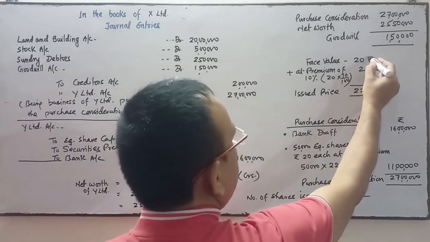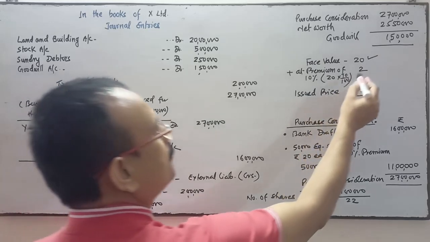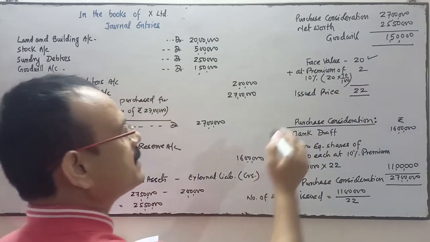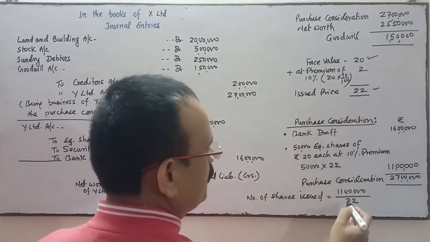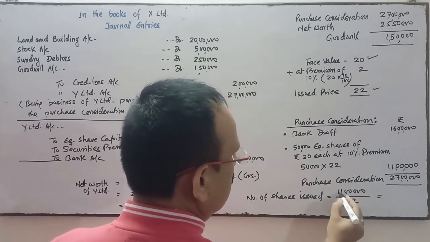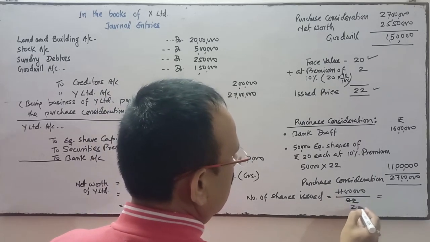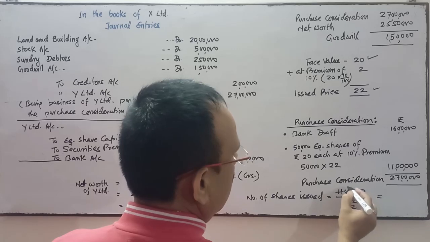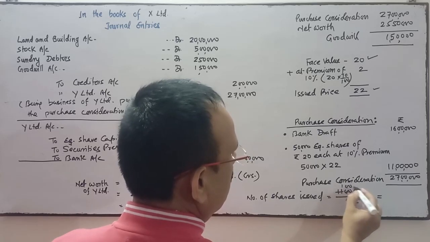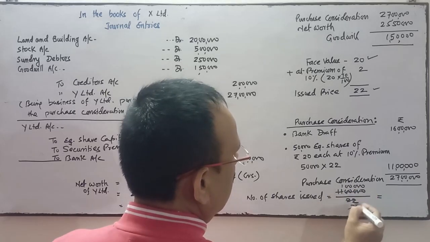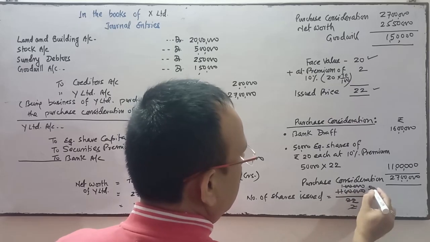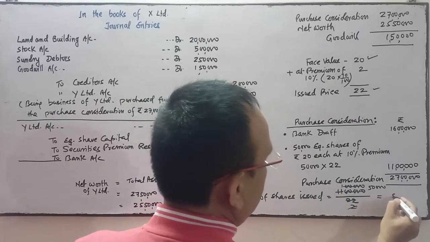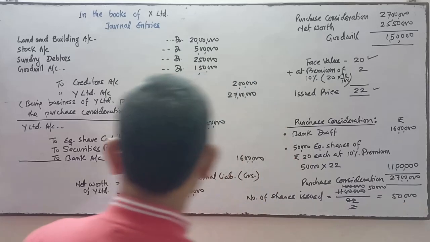Face value is 20, issued at a premium of 2, so the issue price is 22. Dividing by 22, the number of shares is 50,000.